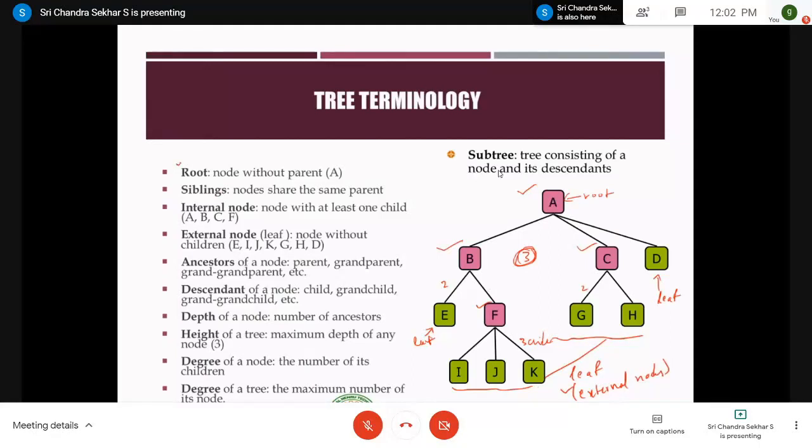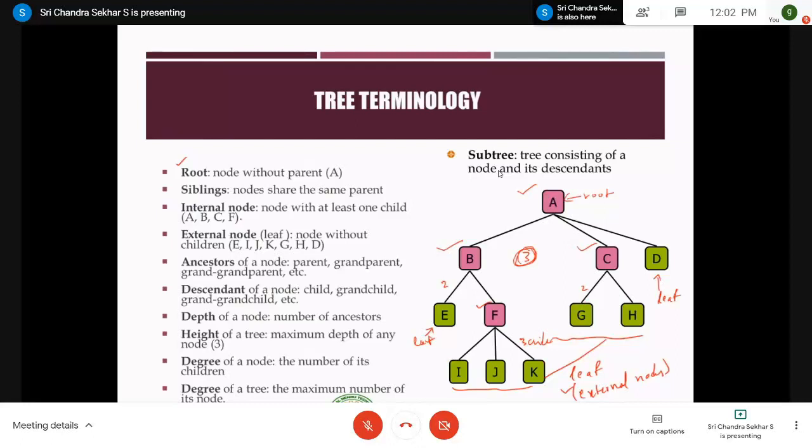So what is the root here? We have the root as A, and siblings means the nodes that share the same parent. That is, B, C, D is one sibling category, and E, F is one sibling category, and G, H is one sibling category, and I, J, K is one sibling category, right?